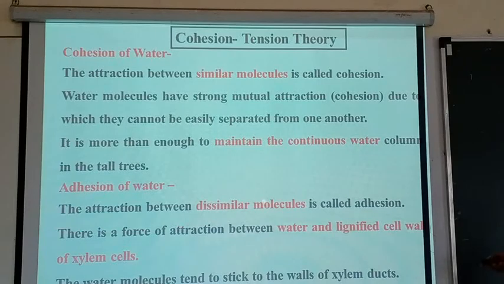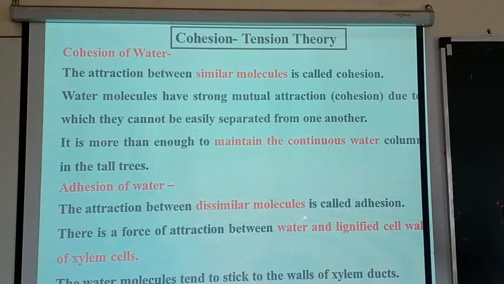Another form of the water is there in the stem, in the xylem. It is called adhesion of water. What is this? At the center there is water, and on the surface of the stem, along the wall of the xylem, there is water. The water molecules at the wall and the central water molecules are joined together.